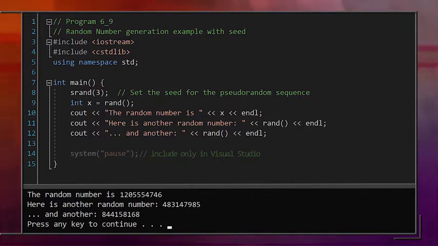And if we instead use a seed of 4, we get 1.968 billion, 287 million, and so on. Notice that the sequence you get for a seed of 3 is very different from that for a seed of 4, which would be very different from a seed of 5, and so on.